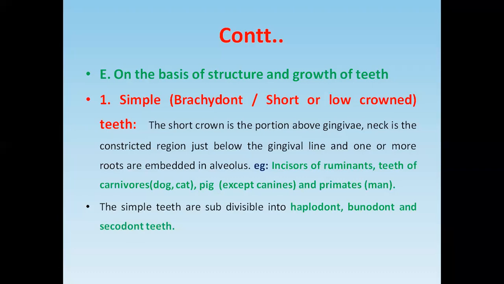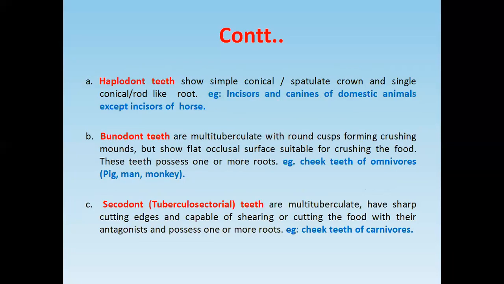Crown is short, the neck is distinct, and one or more roots may be present in the alveolus. Examples of simple teeth are the incisors of the ruminants and the teeth of the carnivores and primates. Simple teeth are again subdivided into three categories: the haplodont, bunodont, and the shizodont.